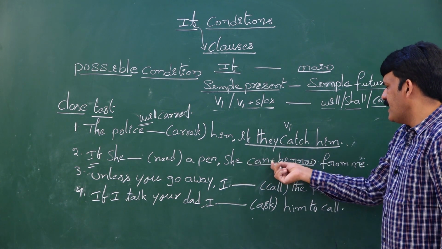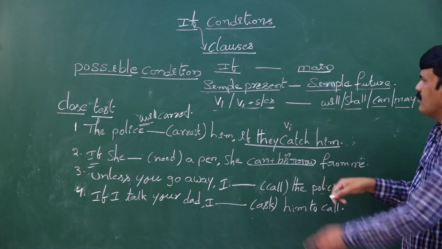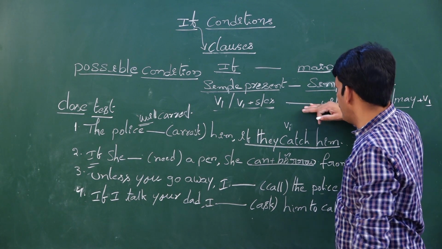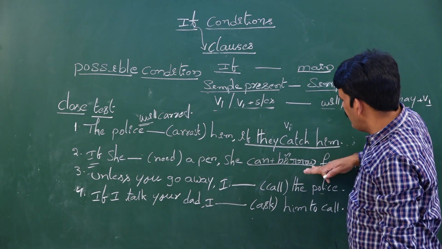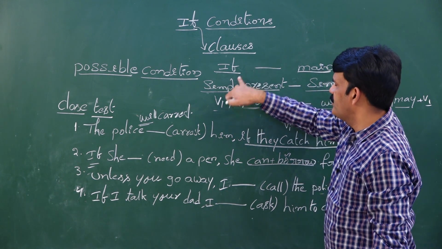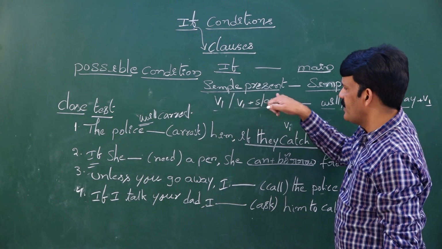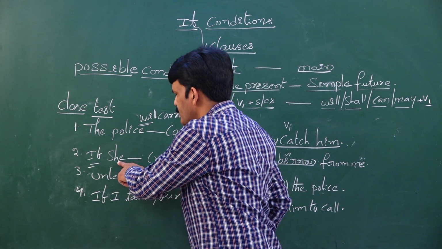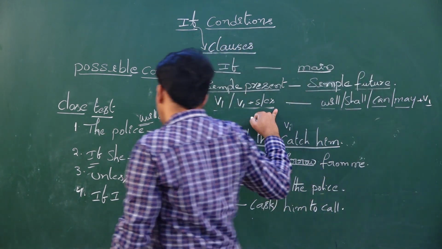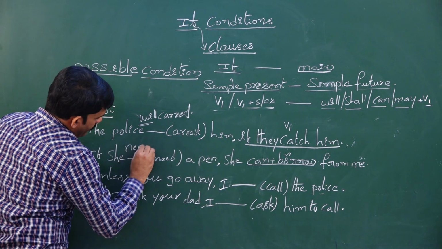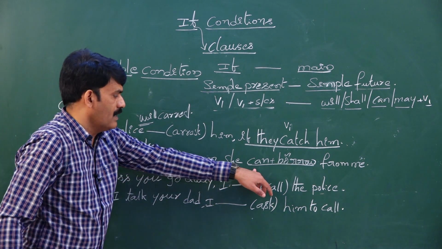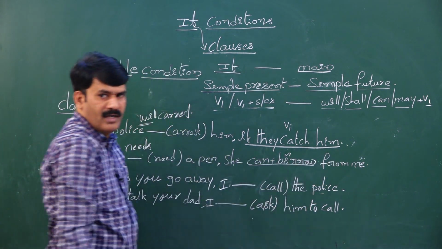Can plus V1. Where do we use can plus V1? Only in the possible condition main clause we use can plus V1. So when we confirm it is a possible condition, then what is the structure of the if clause of a possible condition? The structure is simple present tense. As the third person singular is used as a subject, the first form of the verb takes s or es. Then what is the answer? If she needs a pen, she can borrow from me.